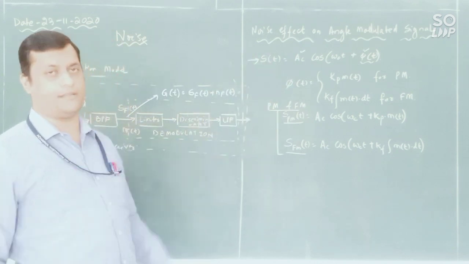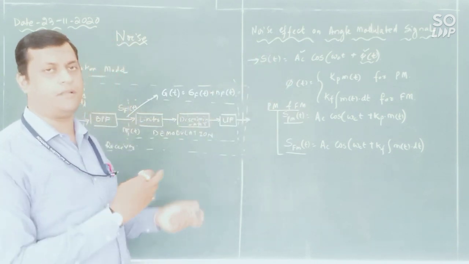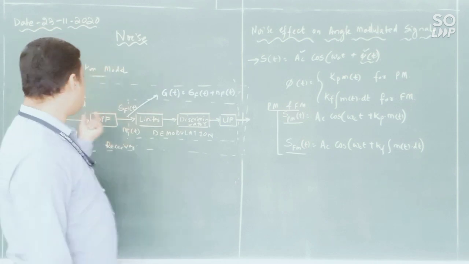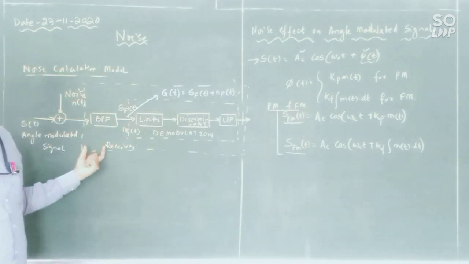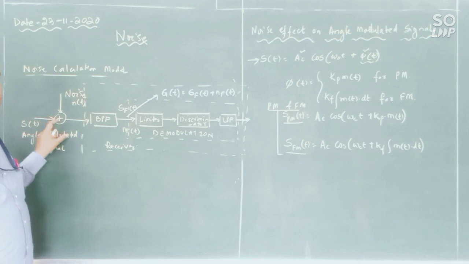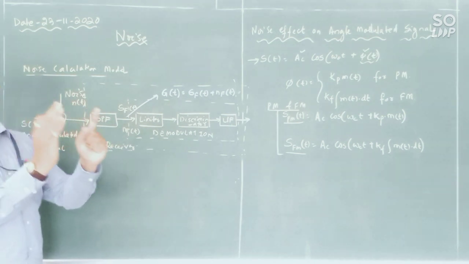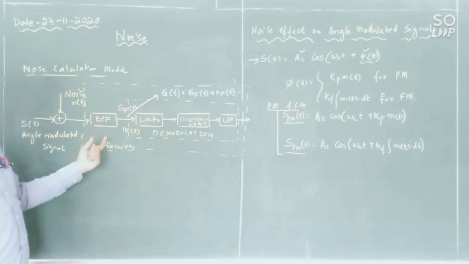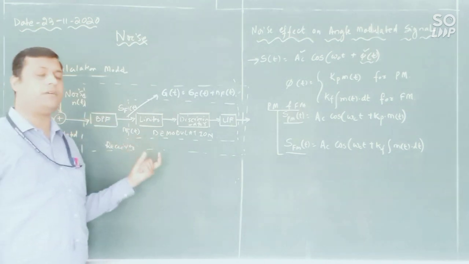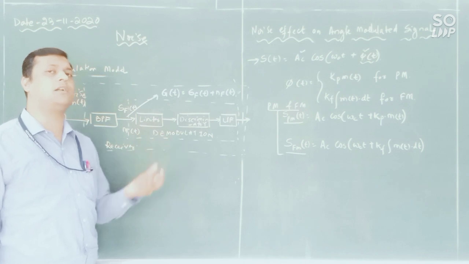Sometimes it will increase and sometimes it will reduce depending upon the effect of additive noise. Now the combined signal is passed to the band pass filter identifying a certain bandwidth. Then the output will be S_F of t and N_F of t. It is the filtered output.